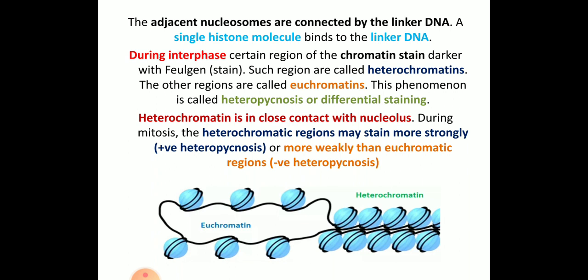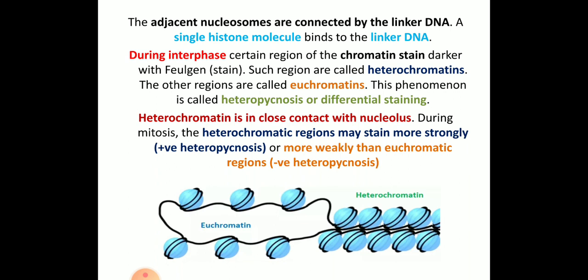This can be asked for 2 marks: what do you mean by differential staining, or enumerate the difference between heterochromatin and euchromatin. Remember, heterochromatin stains darker, whereas euchromatin stains lighter. Heterochromatin is also in close contact with the nucleolus.